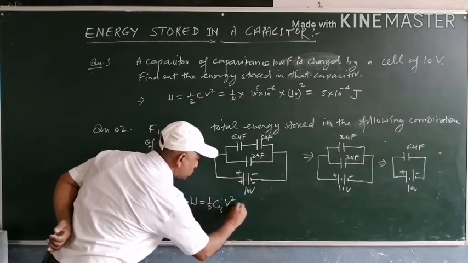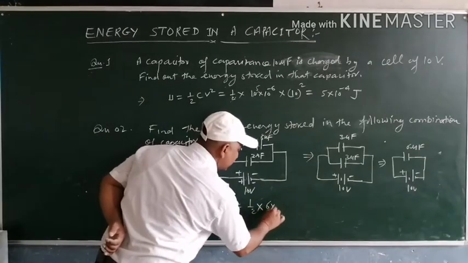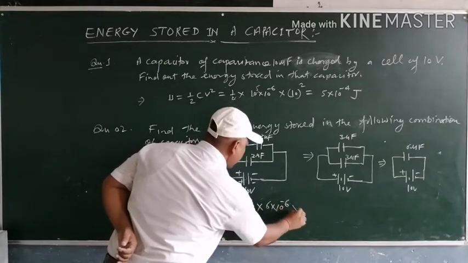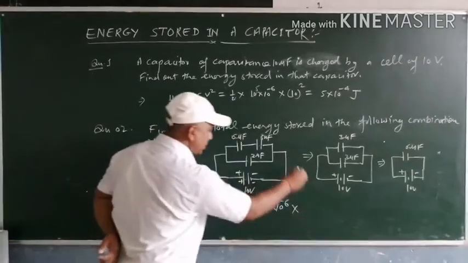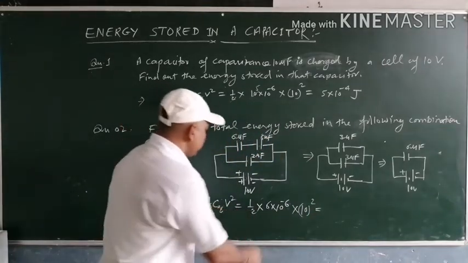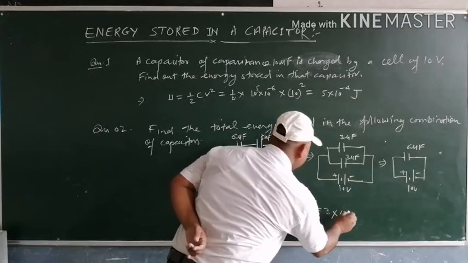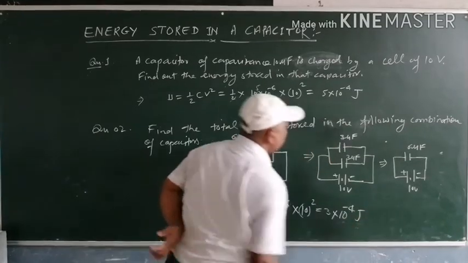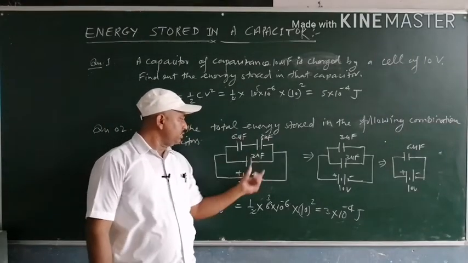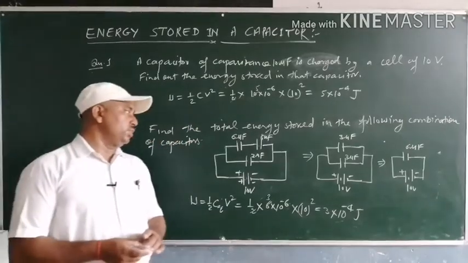Half of C equivalent is 6 into 10 to the power minus 6, and V, that is 10 volt, 10 square, that will be equal to 3 into 10 to the power minus 4 joule. So the total energy stored in the combination of this circuit is 3 into 10 to the power minus 4 joule.